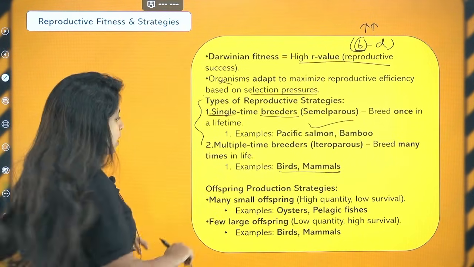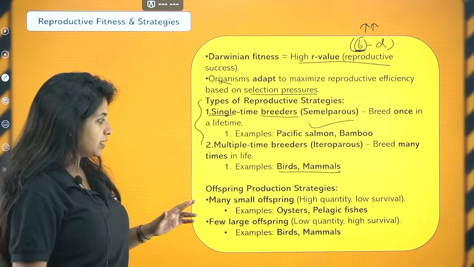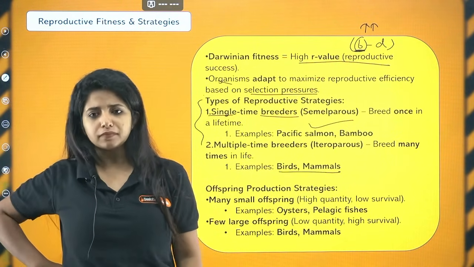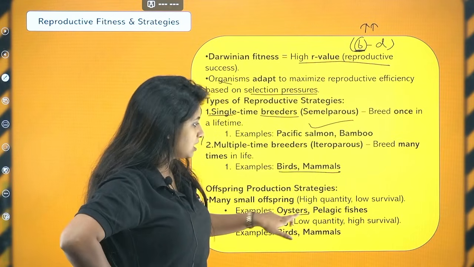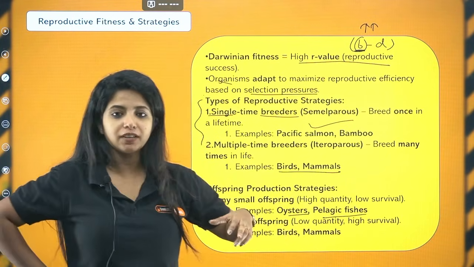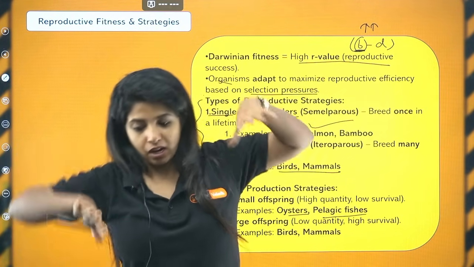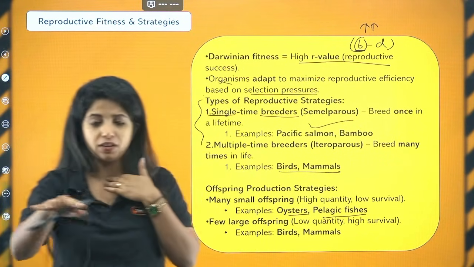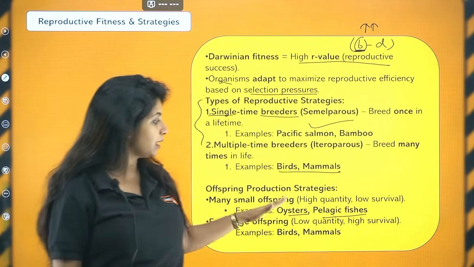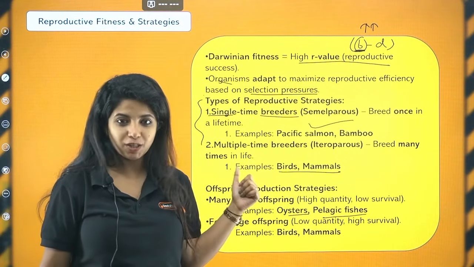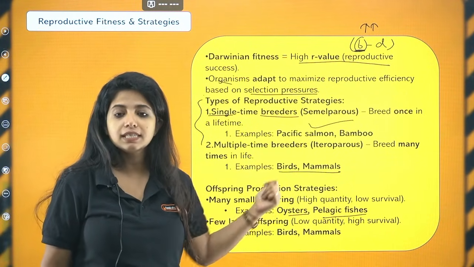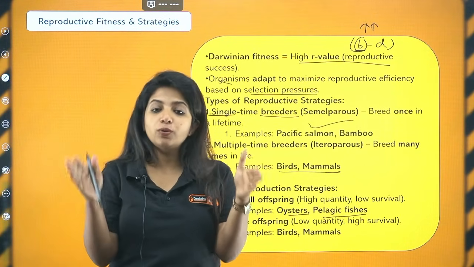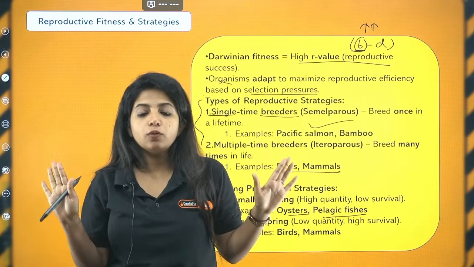Now, offspring production strategies. There is a strategy where many small offsprings are produced all at once. Examples, oysters and pelagic fishes. Pelagic fishes are the ones found in the open sea region, not at the bottom and not towards the shore. Now, in the other strategy, few large offsprings are produced, and these are going to survive really well.